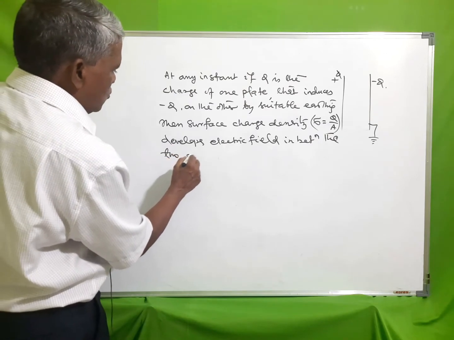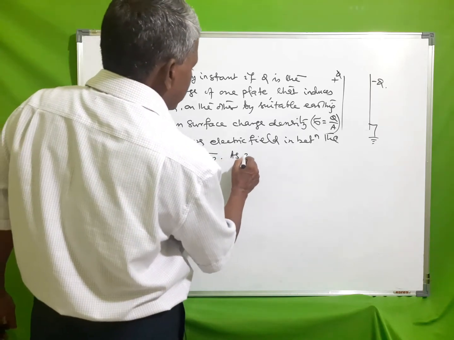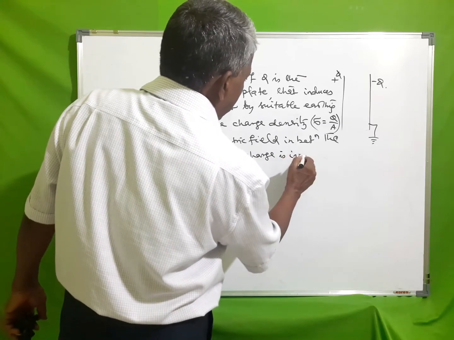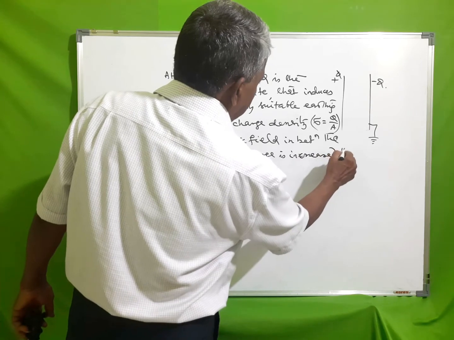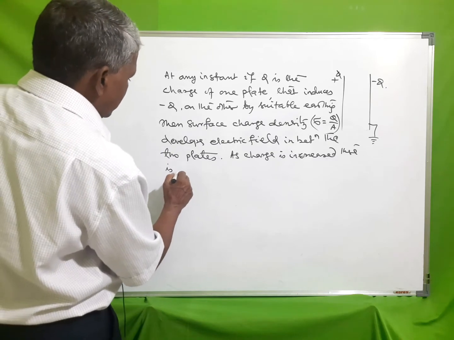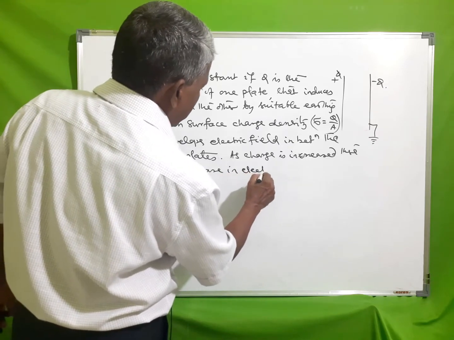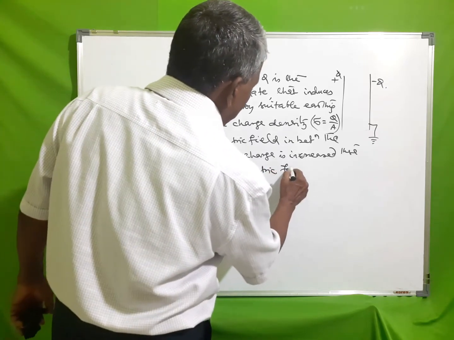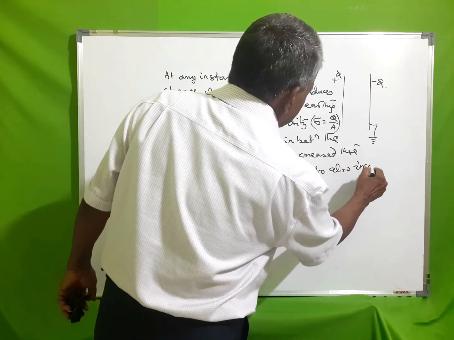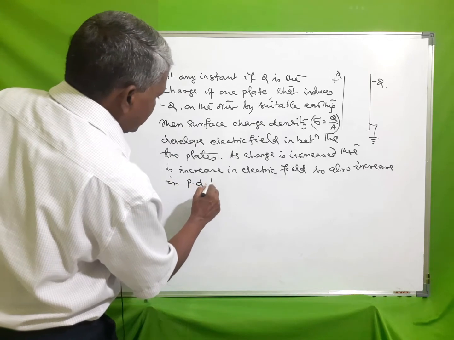In between the two plates, as the charge is increased, there is an increase in the electric field, and so also an increase in the potential difference between the two plates.